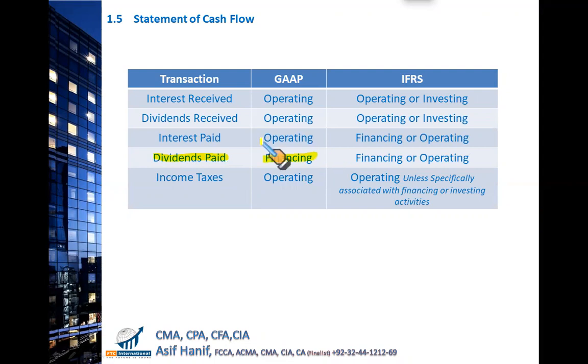But under the IFRS, dividend paid to our own shareholders can be reported either as a financing or as an operating outflow. This is what you are most concerned with as CMA students. Under the US GAAP, you will find the dividend payment as a financing outflow, and interest paid is treated as operating. In both cases, there are some fine details in which we are not interested.